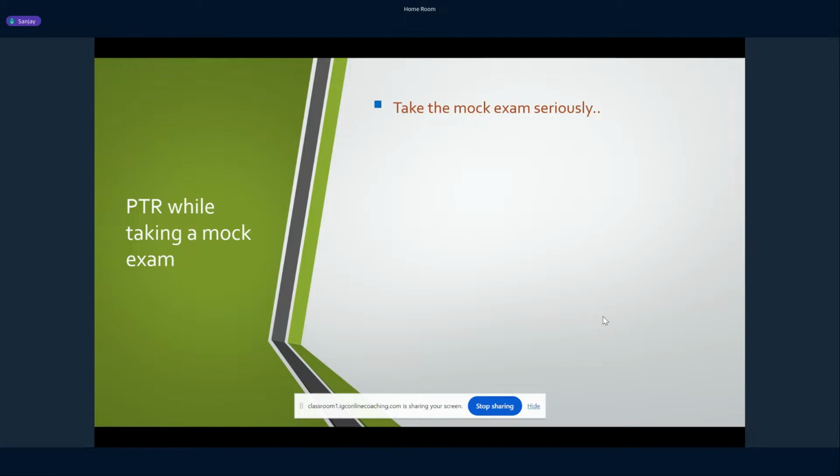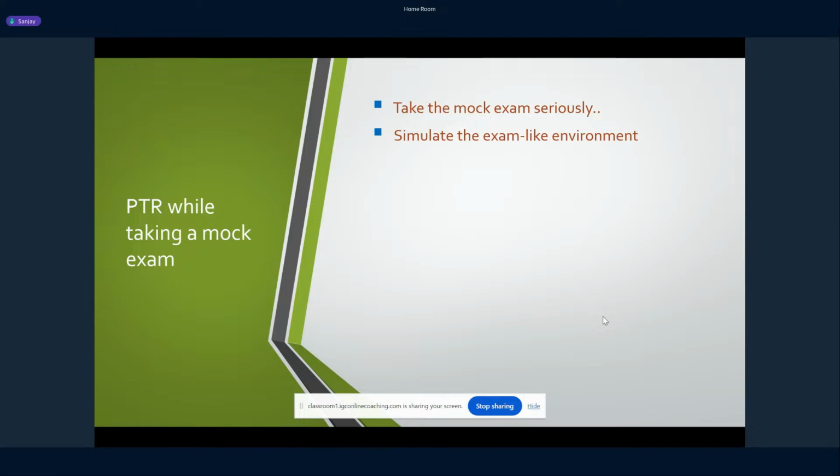The next thing is you must simulate the exam-like environment when you take the mock test. As I mentioned in the first point, you should sit for the entire 3 hours. Say you are halfway through the test, 1.5 or 2 hours have gone, and now you're fed up. You feel it's too tough and you're not able to proceed. Don't just close it and go away.